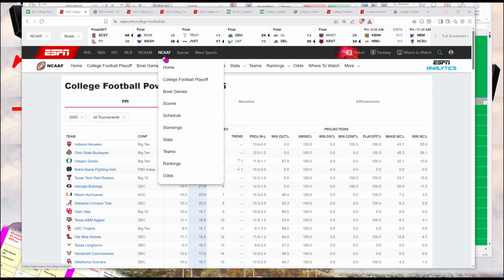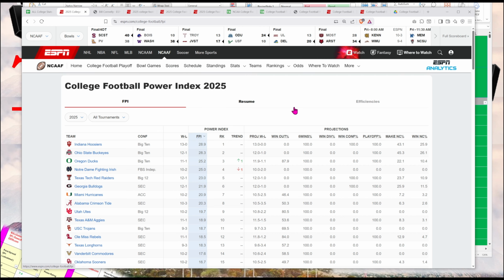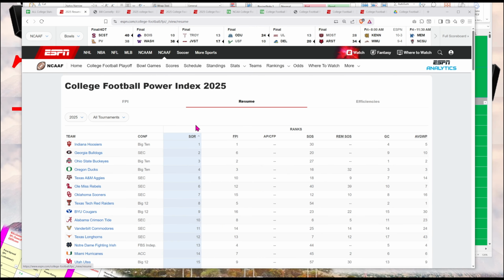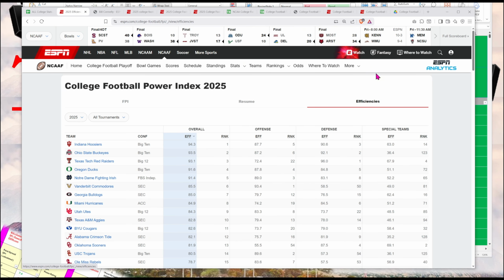So if you go to NCAAF and rankings, they will have the FPI, the Football Power Index. This web page also has 3 tabs. You can click Resume, where you can see the strength of record and strength of schedule. The third tab has efficiencies, where you can see their overall efficiency, their efficiency on offense, defense, and special teams.